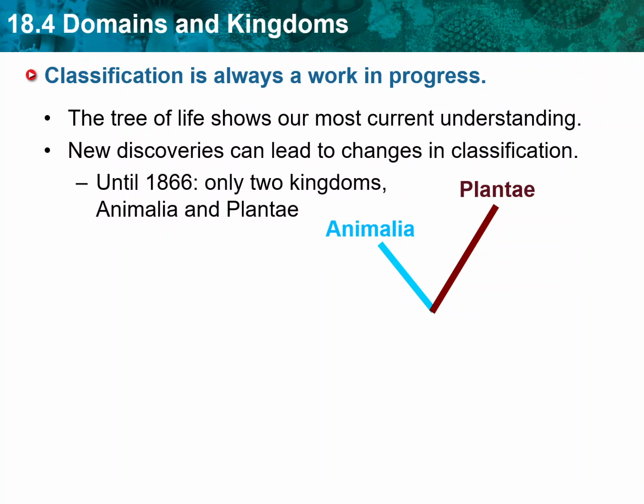First, main idea. Classification is always a work in progress. The tree of life is a model that shows the most current understanding of how living things are related. Some new discoveries confirm parts of the tree that were once based on similarities in form alone. But, as is shown on the screen here, new findings can also lead scientists to change how they classify certain organisms.